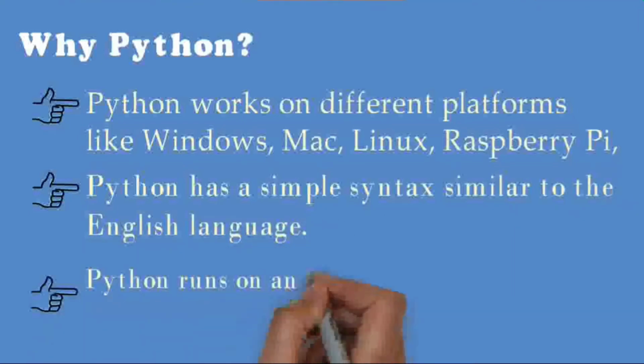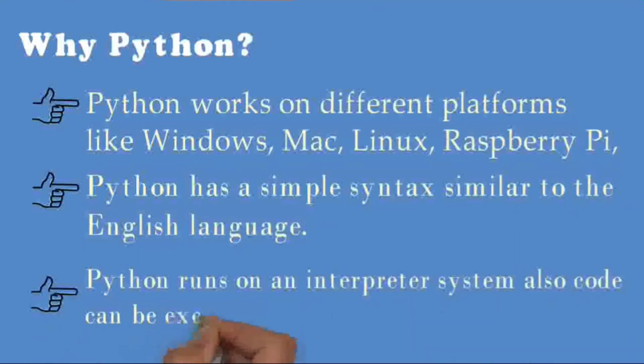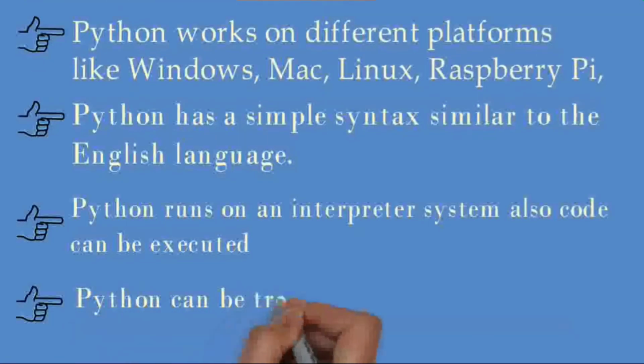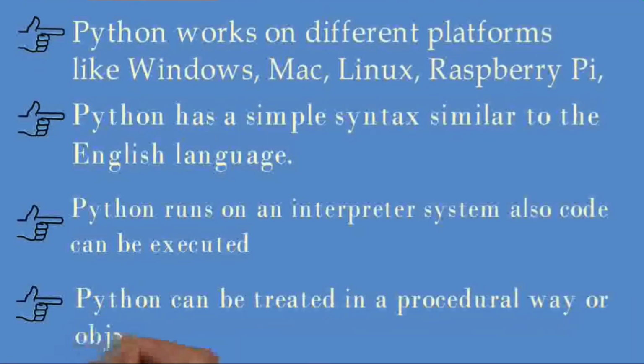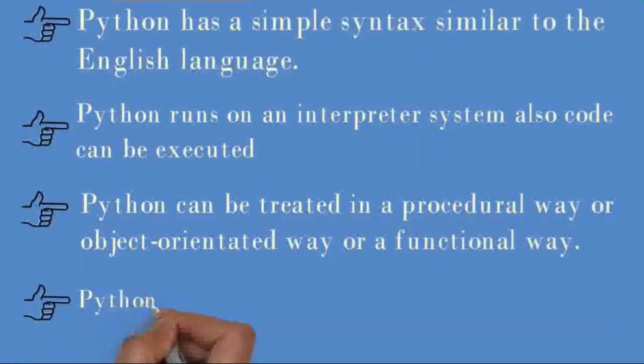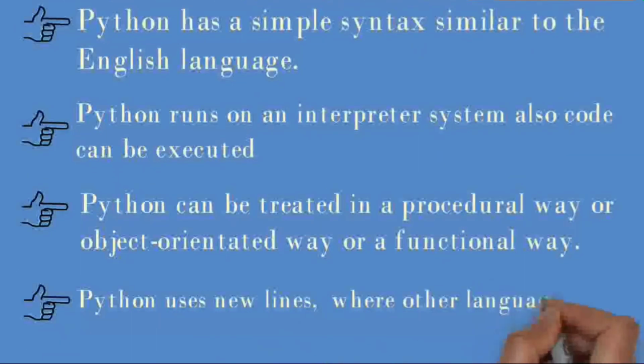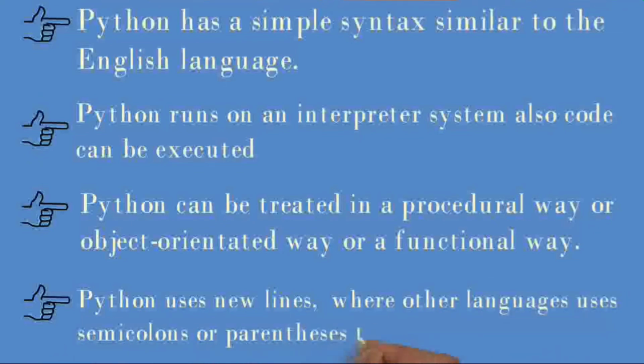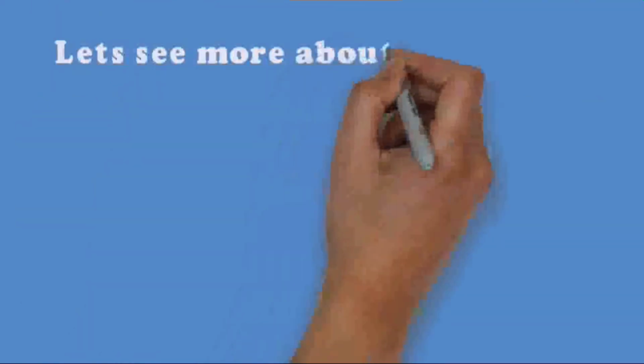Python runs on an interpreter system, so Python code can be executed as soon as it is written. Python can be treated as a procedural language, an object oriented language or even a functional language. Python uses a new line to complete a command, where other programming languages use a semicolon or parentheses. Let us see more about Python and how to install Python on our computer.